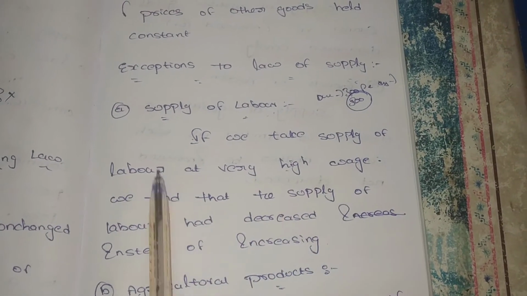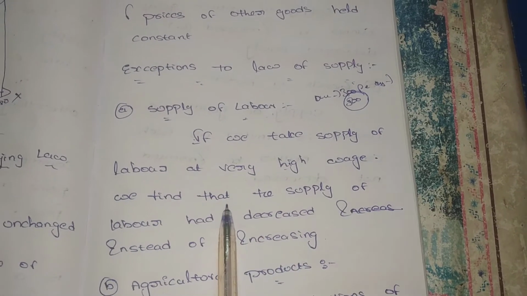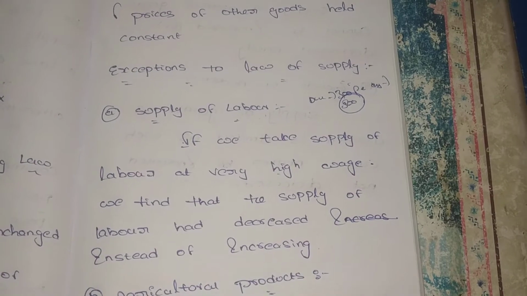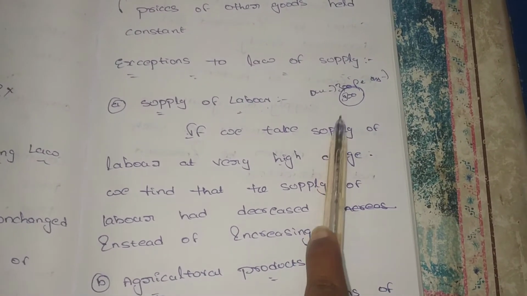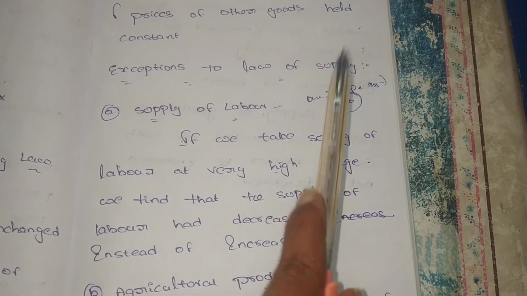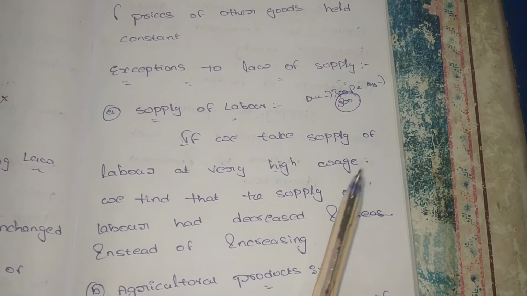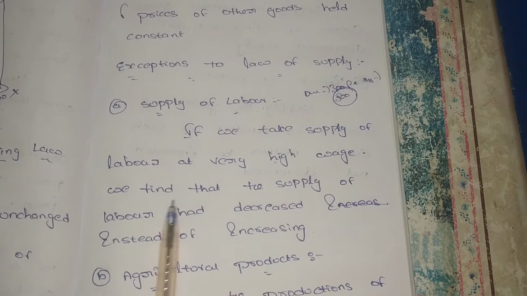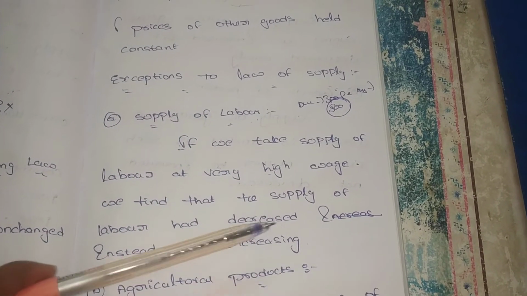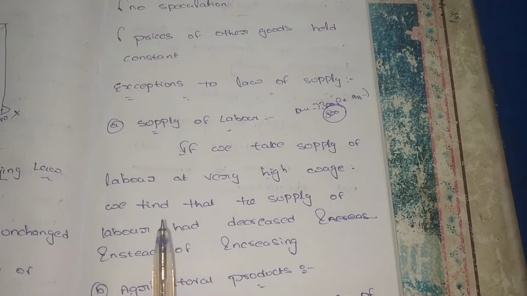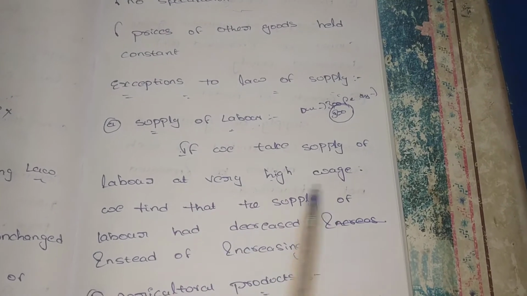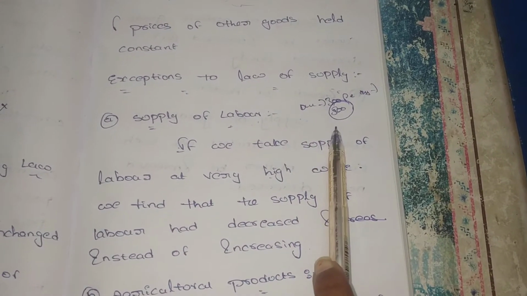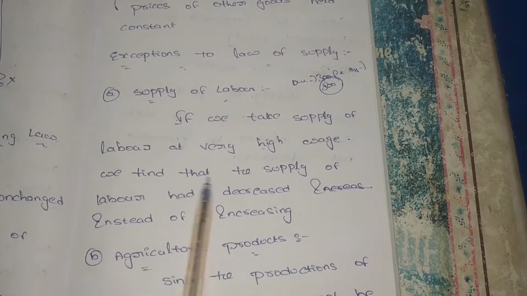At a very high wage, we find that the supply of labor decreases instead of increasing. So we are unable to appoint more labor, and we have to appoint fewer laborers. In this case, the law of supply does not apply.